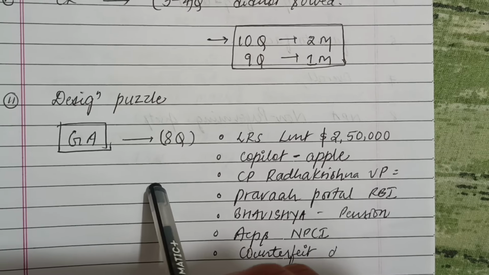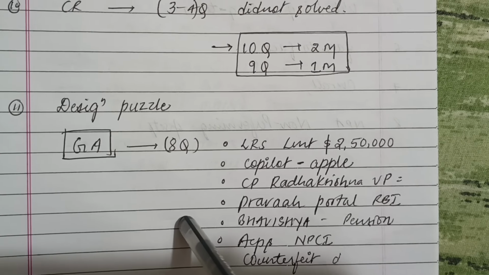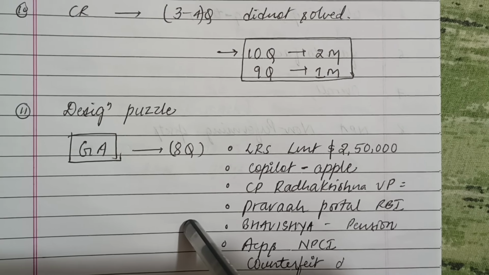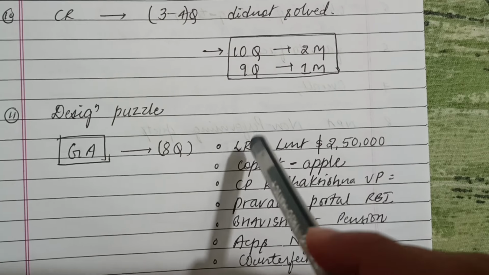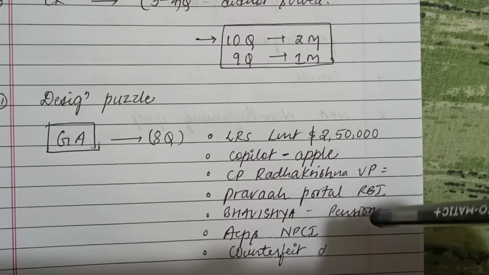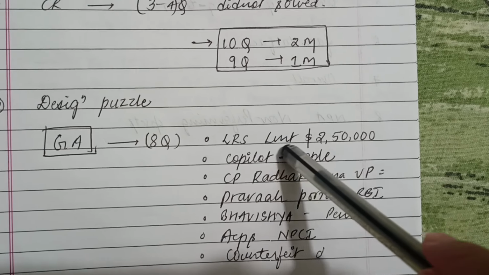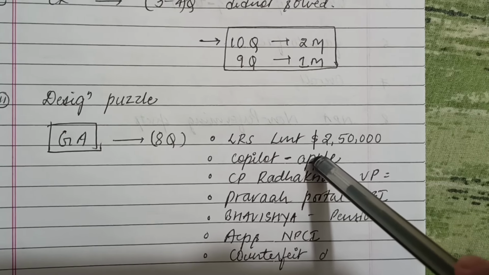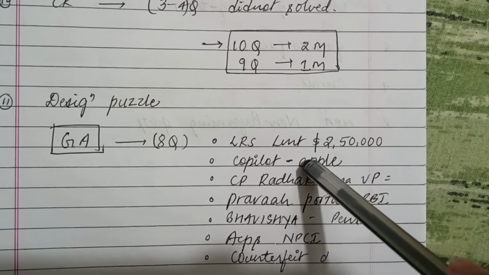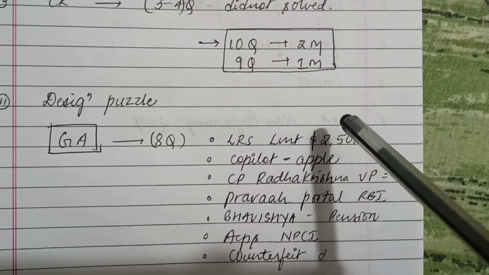I think I read only 2 months of current affairs, that is from September, and that too only from banking awareness. But still, I was not able to mark the questions, and these are the questions which I answered, like the LRS limit $250,000 and Copilot, and we have to choose the option which is not correctly matched. So this Copilot was related to Microsoft, so this was the answer.